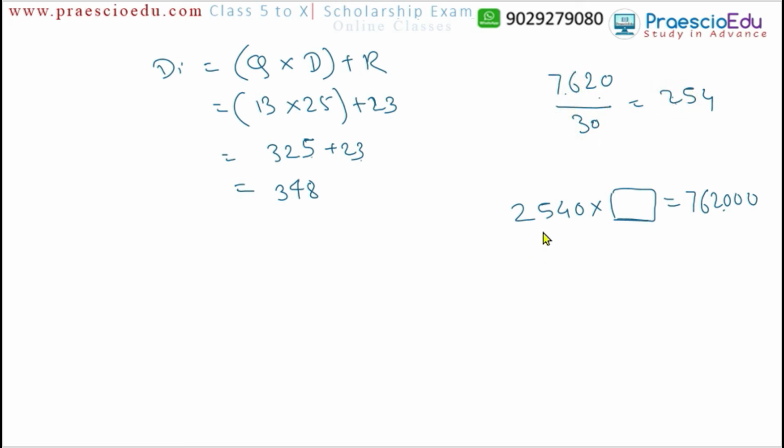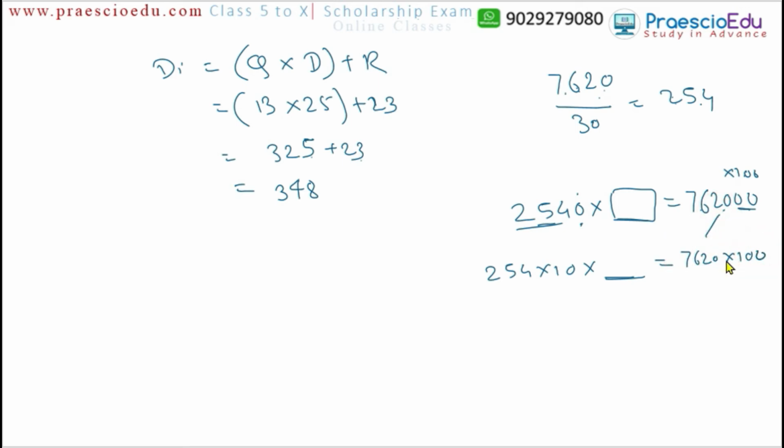Okay, now this number is also the same, but it should be 10 times here, because at the unit place there is a 0. So we can split this number as 254 multiplied by 10, multiplied by this unknown number, is equal to 7620 here also. And here the 20 means multiplied by 100. For this number multiplied by 100, we can split this one also as 7620 multiplied by 100.